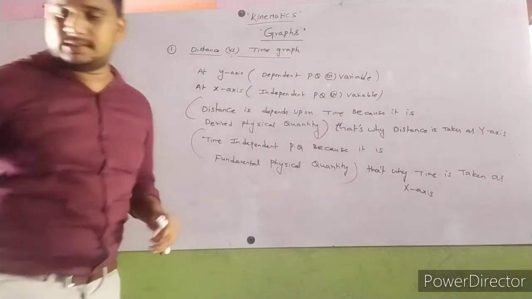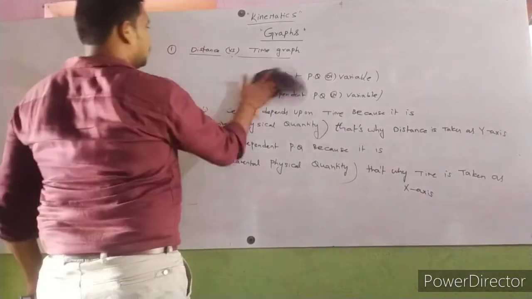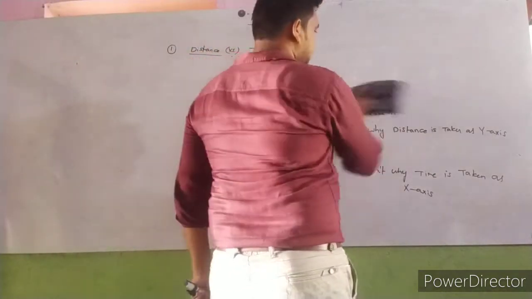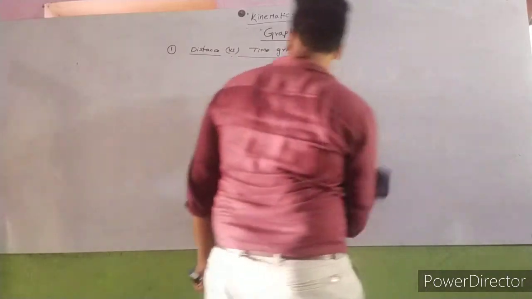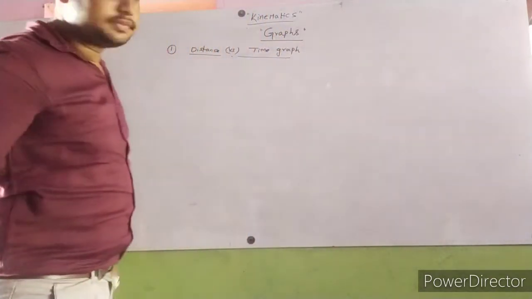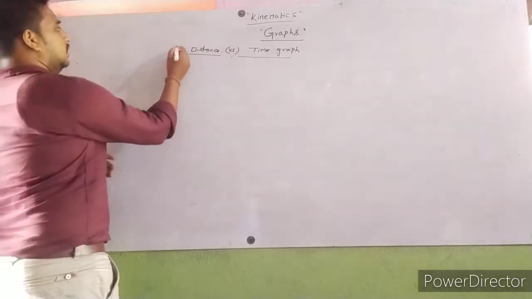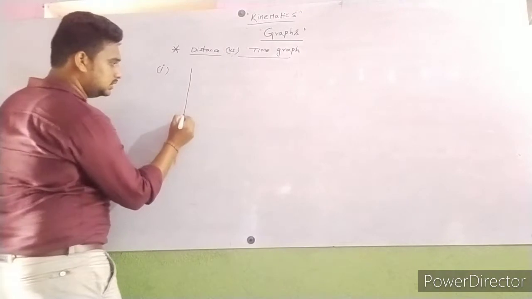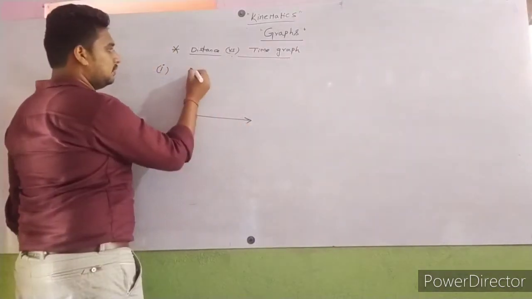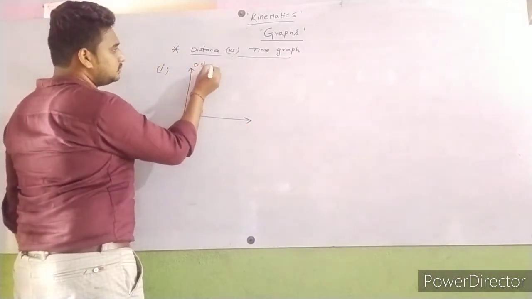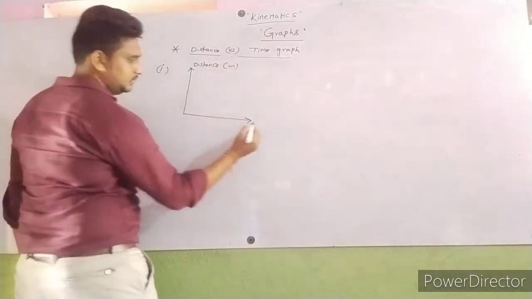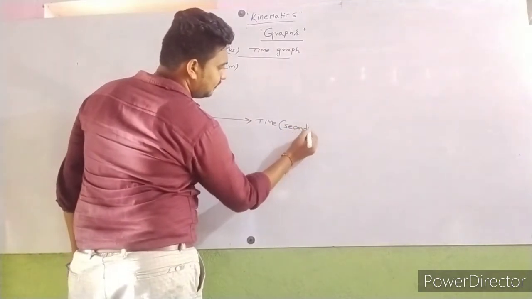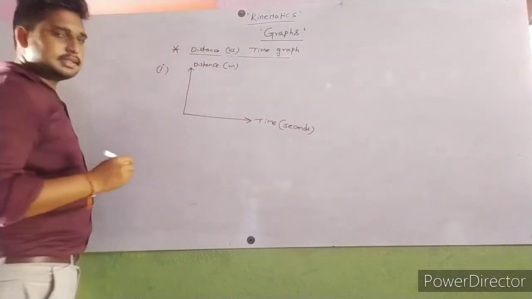Right? So we have to discuss a few graphs regarding this distance and time. Okay. First graph. Distance is measured in meters. Time is measured in seconds.